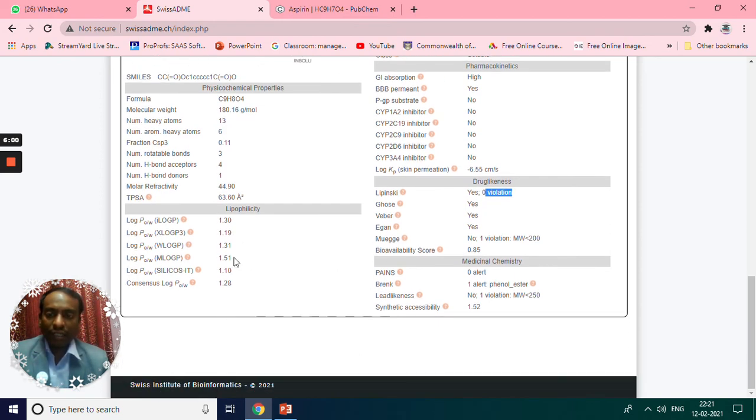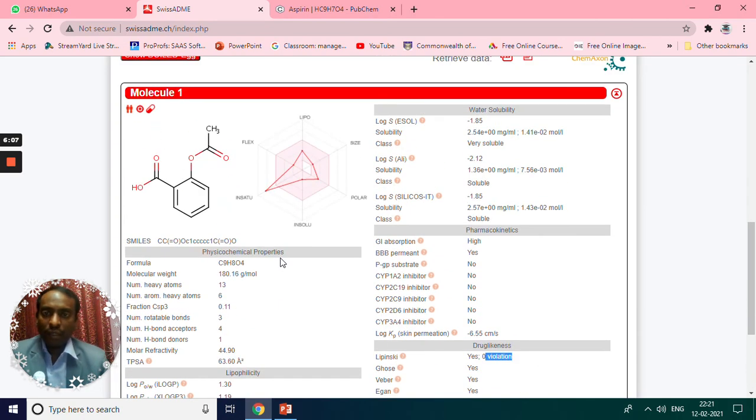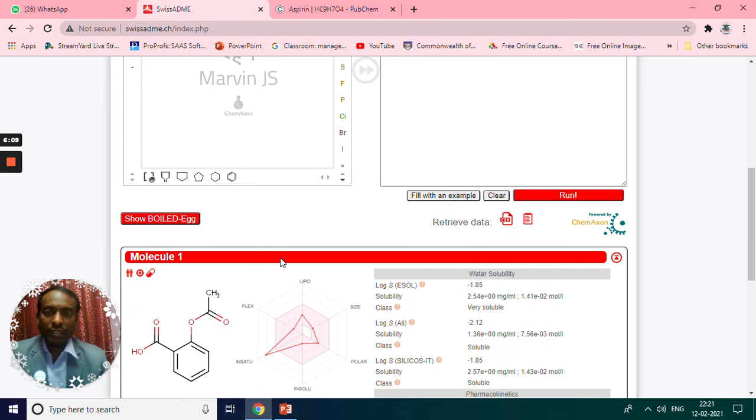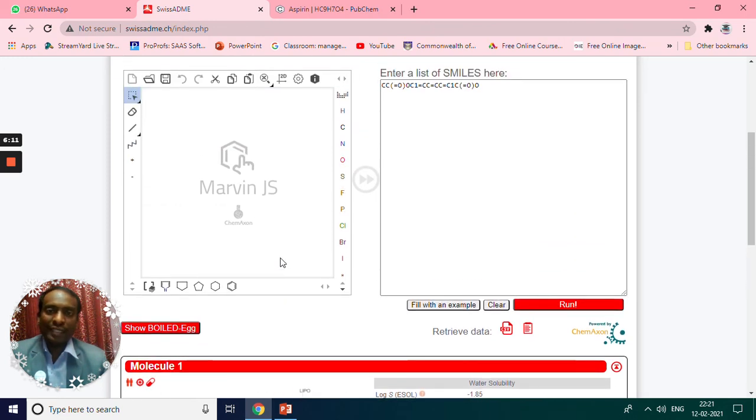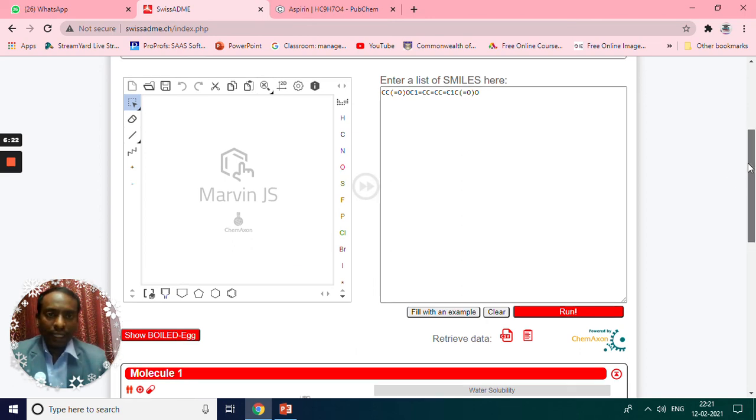This kind of bioinformatics tool is going to be useful for prediction of ADMET properties. I hope you understood this. This is a very important tool to get ADMET properties of any new or small molecules. I hope this is going to be very helpful for your research and R&D purposes.